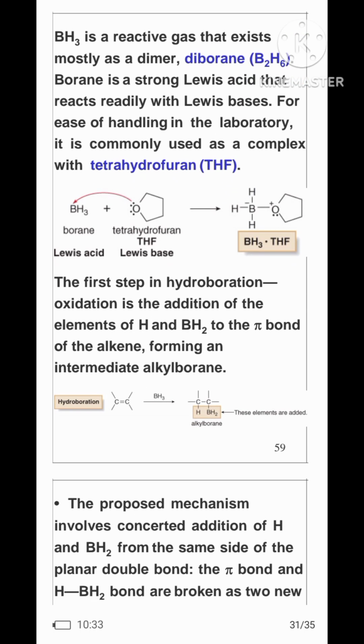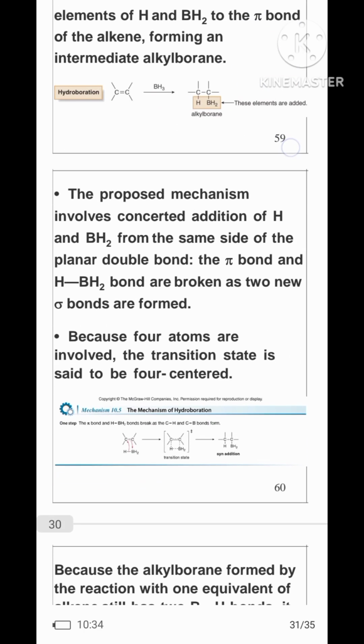The first step in hydroboration-oxidation is the addition of the elements of H and BH2 to the pi bond of the alkene, forming an intermediate alkylborane. The proposed mechanism involves concerted addition of H and BH2 from the same side of the planar double bond. The pi bond and the H-BH2 bond are broken as two new sigma bonds are formed. Because four atoms are involved, the transition state is said to be four-centered.